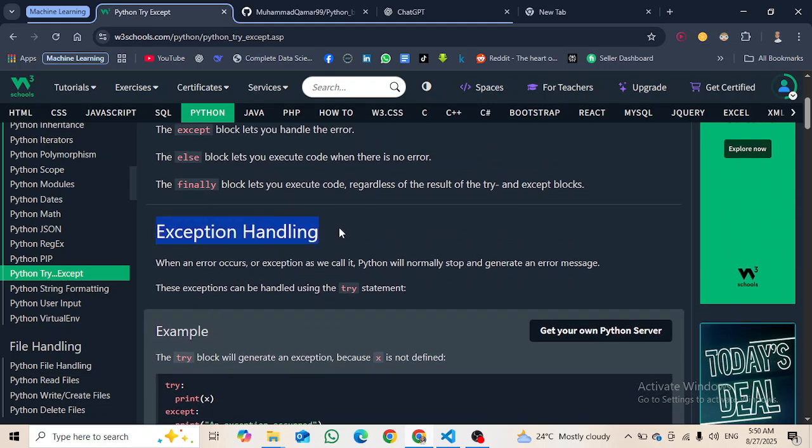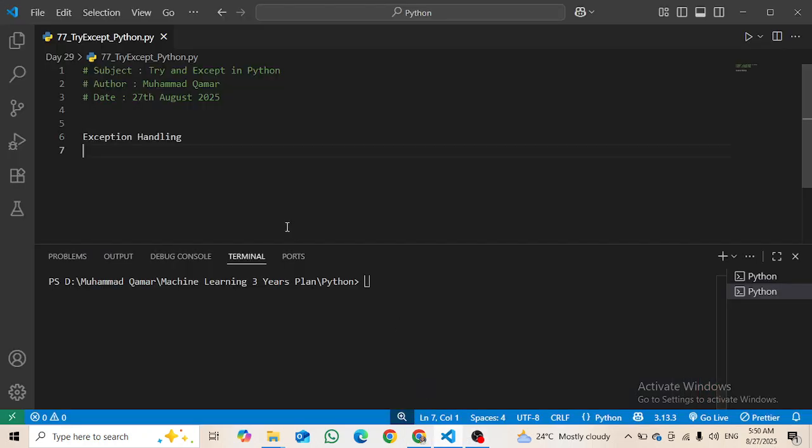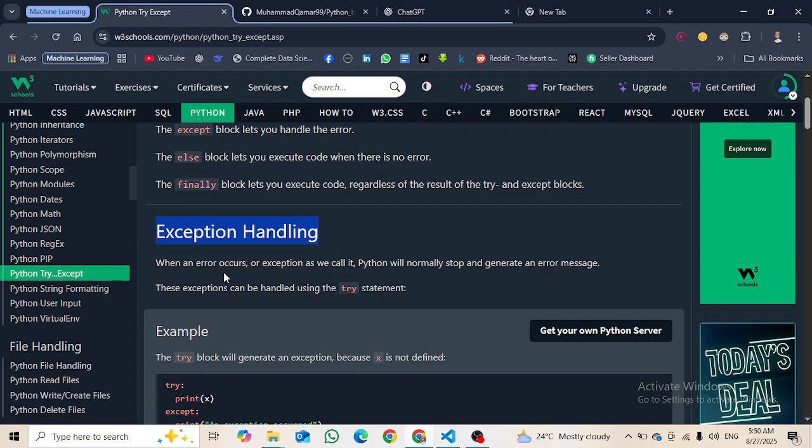Okay, this is called exception handling, by the way: if we have an error and we handle it ourselves, then this is called exception handling. When an error occurs, or an exception as we call it, such errors we call exceptions.